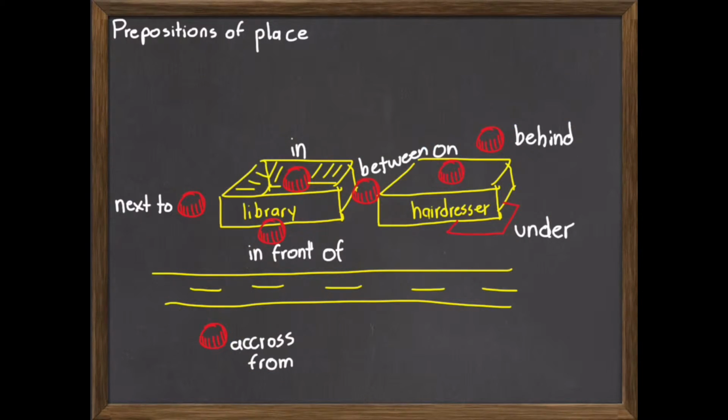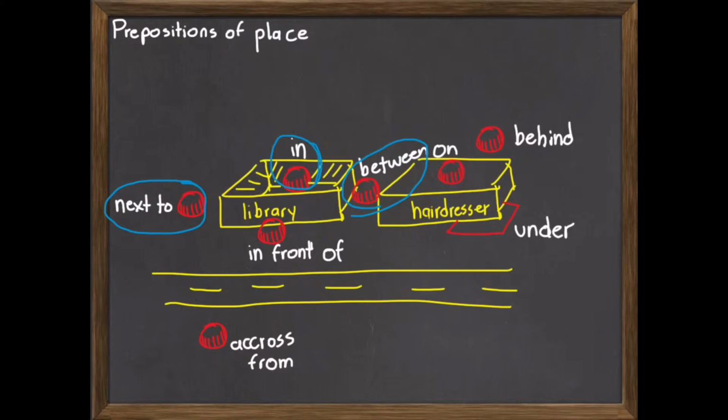If we, for example, say that this little ball is placed in relation to the library and the hairdresser, and these yellow boxes are set places, we can say that here the red ball is next to the library. Here the red ball is in the library.